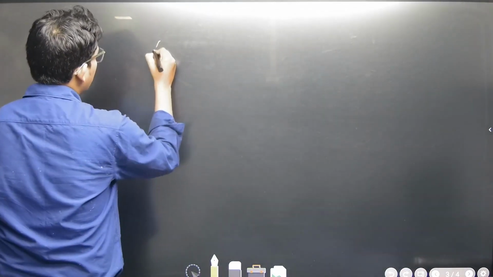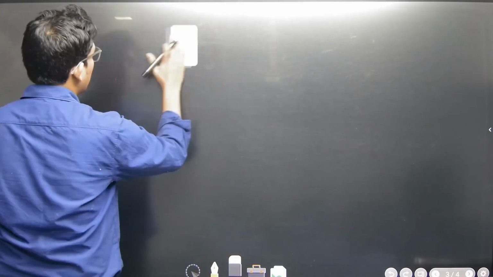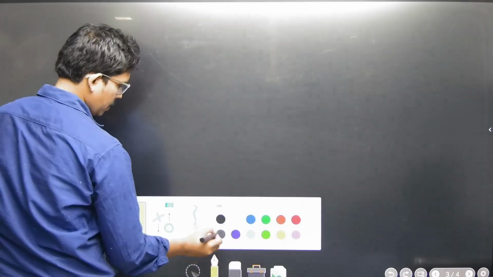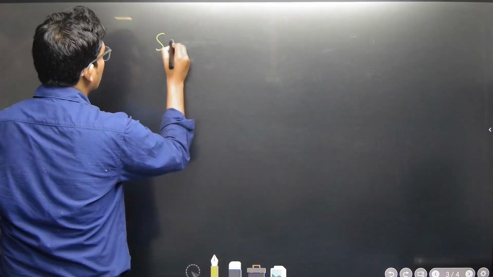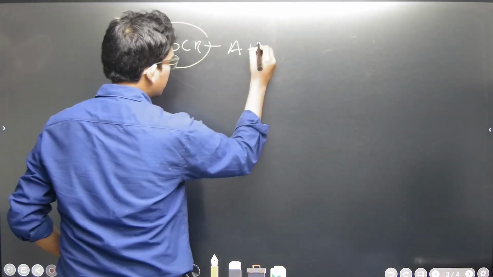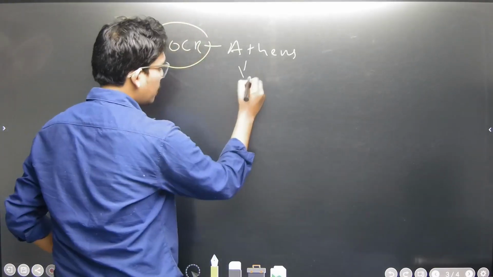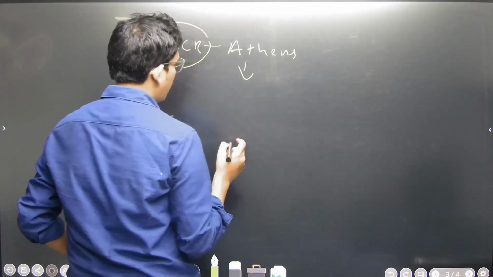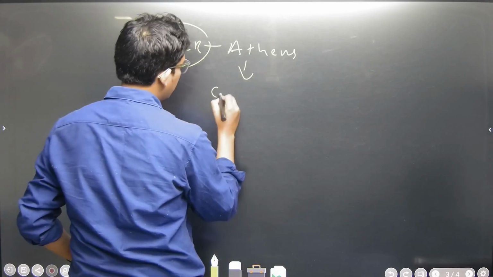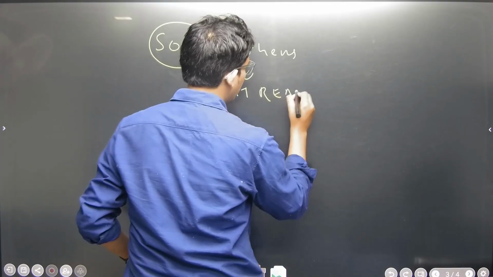Socrates used to live in Athens. After assuming the role of teacher, he wanted to develop critical reasoning among the students.